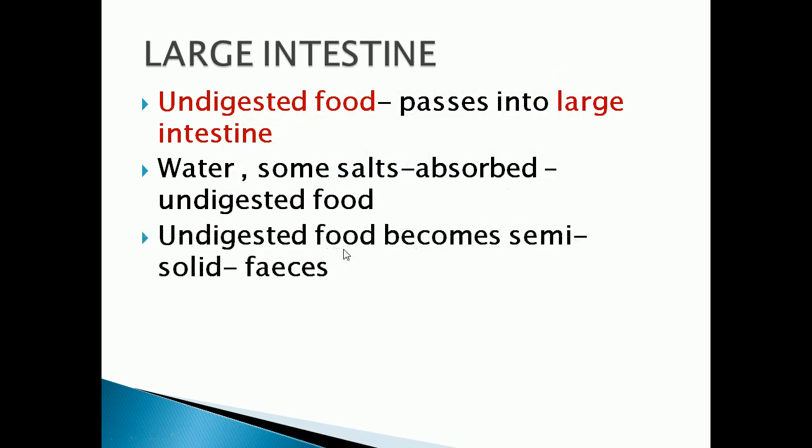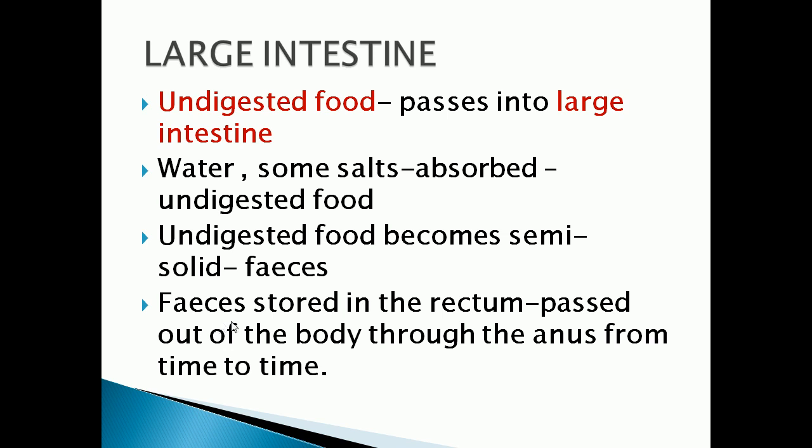The undigested food becomes a semi-solid form, which is called feces. Feces will be stored in the rectum, and then it will be passed out of the body through the anus from time to time. That process is called what? Ejection. The passing out of the unwanted waste from the body through the anus from time to time is called ejection.